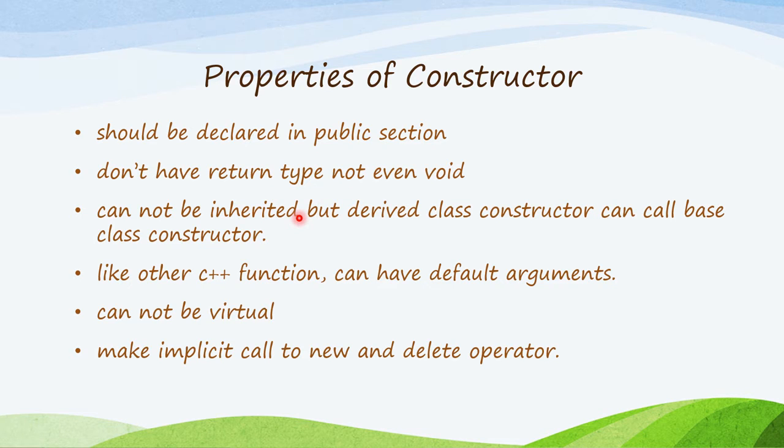A constructor cannot be inherited, but a derived class constructor can call the base class constructor. We'll see this in inheritance. Like any other C++ function, a constructor can also have default arguments. What default arguments are, we'll see later on. And a constructor cannot be virtual. It makes implicit calls to the new and delete operators, which are used to allocate and deallocate memory dynamically.